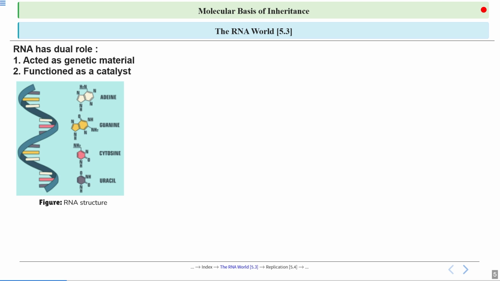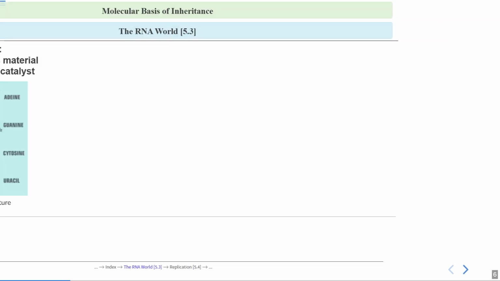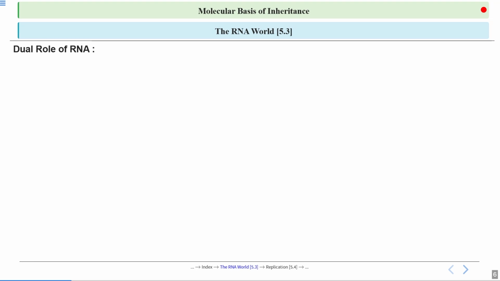This is the RNA structure, and we know what RNA consists of. RNA is a chain of nucleotides. Which nucleotide? The nucleotide which has ribose, phosphate group, and nitrogenous bases. The nitrogenous bases are adenine and guanine, or cytosine and uracil.